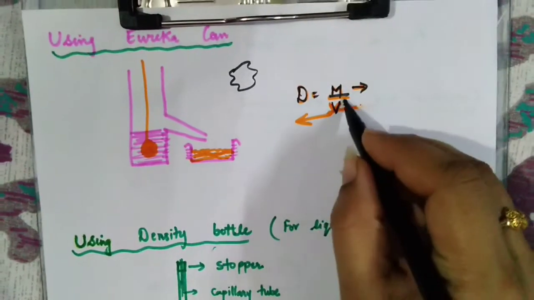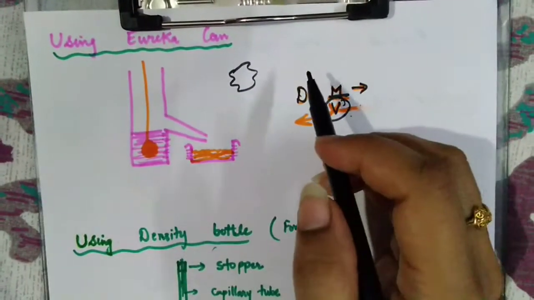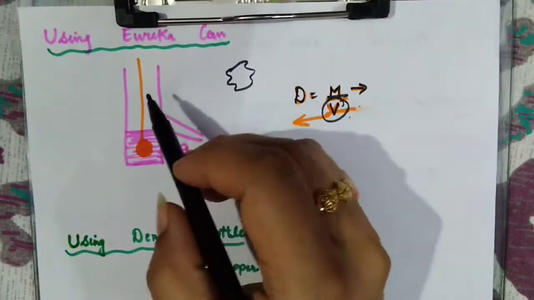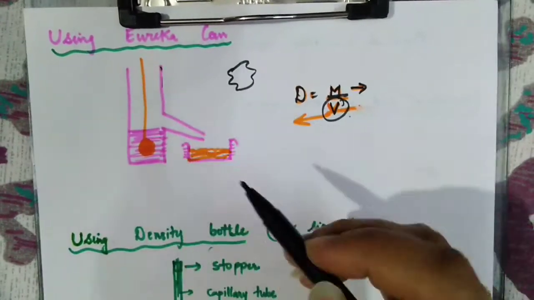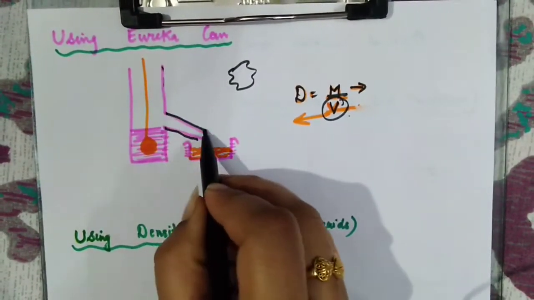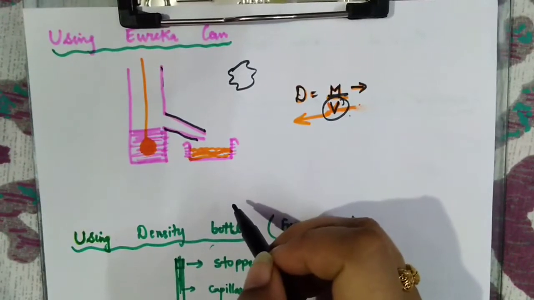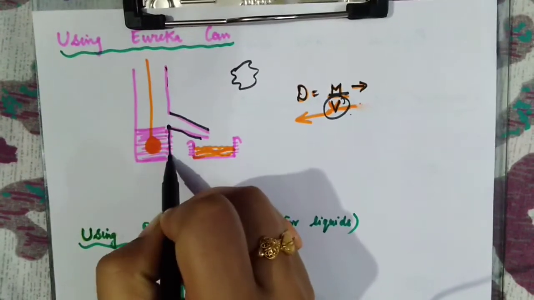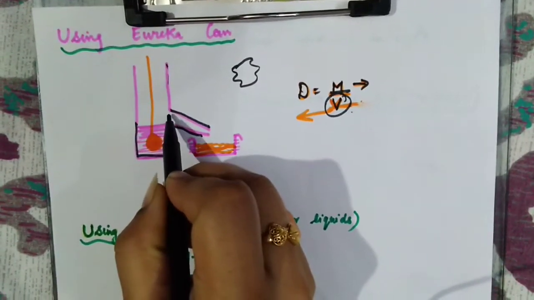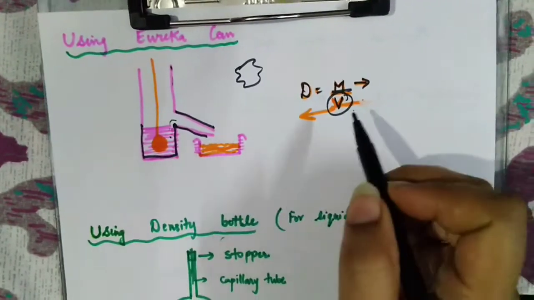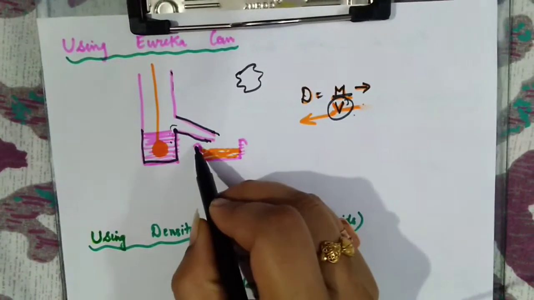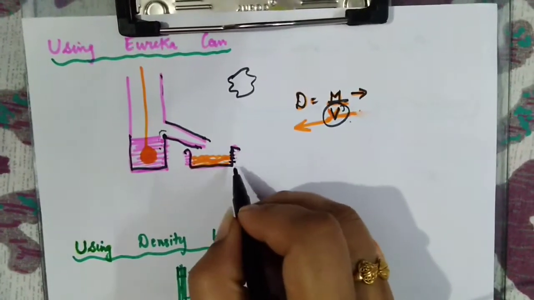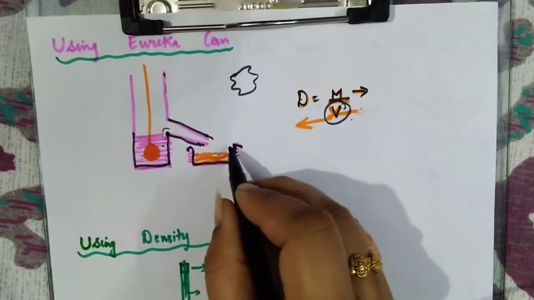Okay. Now let's talk about the volume. For that, this time I have taken a Eureka can. What is this Eureka can? It's a simple can which has one end open. That means the maximum water that it can contain is up to this level. If the level of the water rises, it is obviously going to come out from the spout over here. And near its mouth, I have kept one more cylinder which is graduated. Graduated means it can tell us the amount.